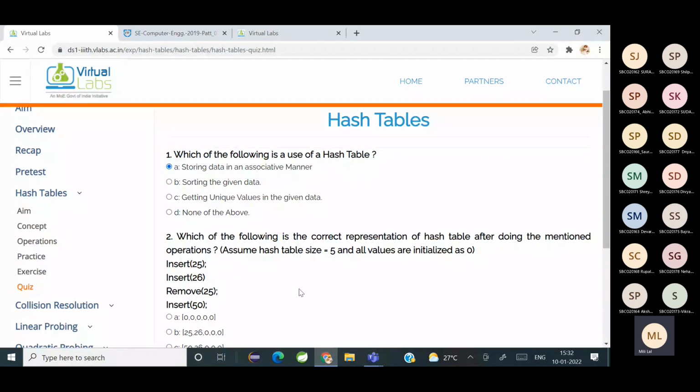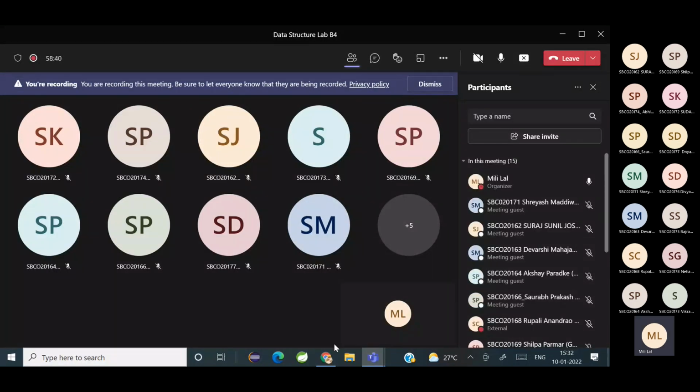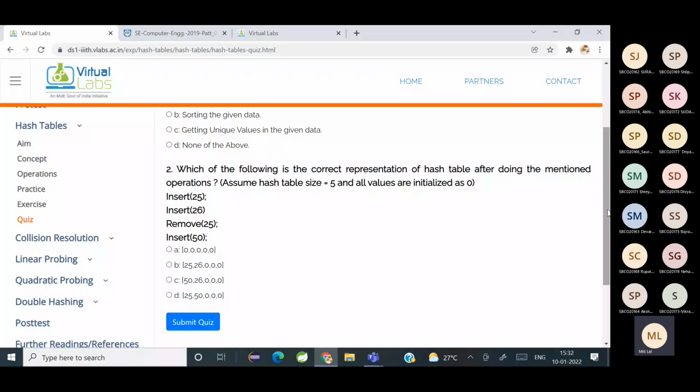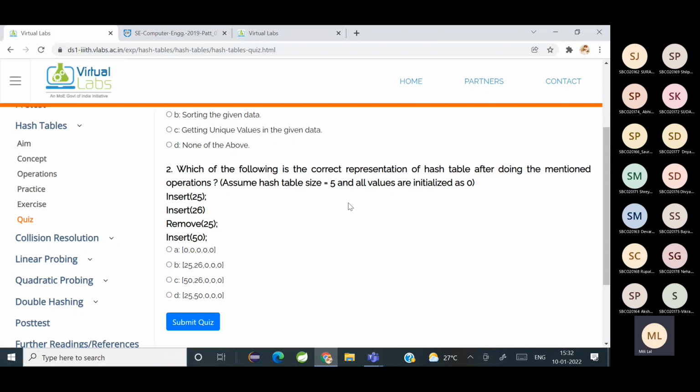Fine. Now, who's the next person? Let me ask. Shreyas, are you there? Yes, ma'am. Okay, tell me the second question answer. Which of the following is the correct representation of hash table after doing the mentioned operations?